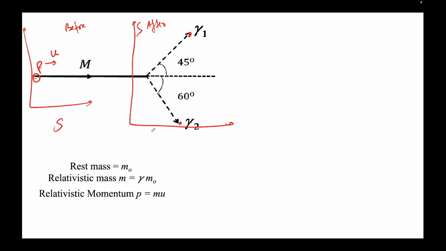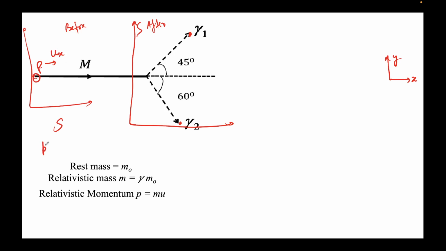What I'll try to do is balance the momentum. Note now there are two directions. Notice this 45 degrees, so I should draw the coordinate system here first. This is the x direction, this is the y direction. Let's just try to balance the momentum. First of all, what is the momentum before in the x direction and y direction? It's given that the particle is moving only in the x direction, so I'll write the initial momentum here.